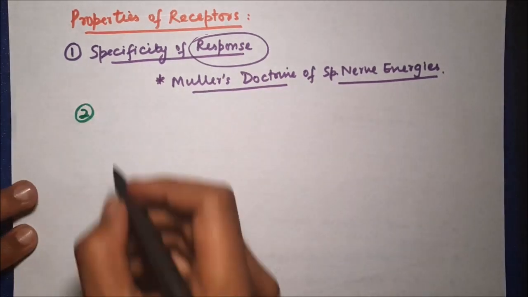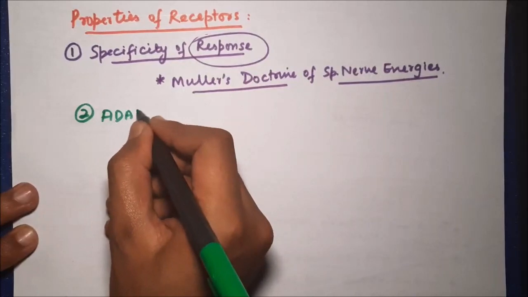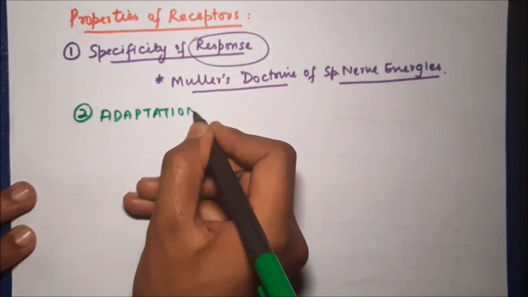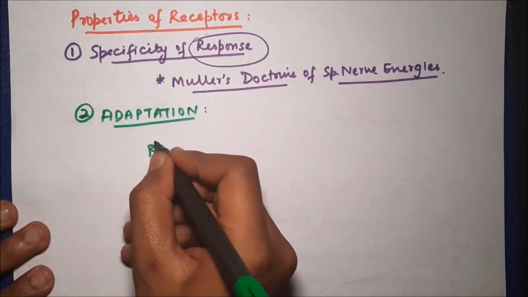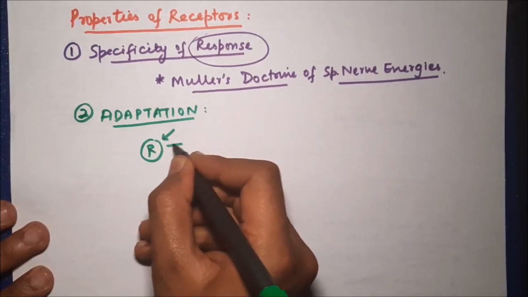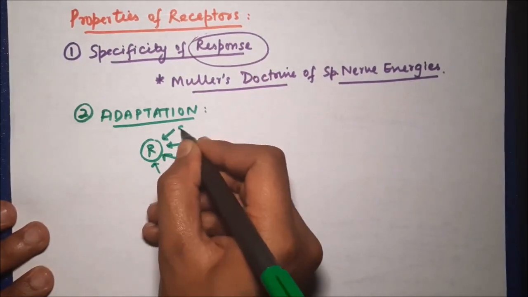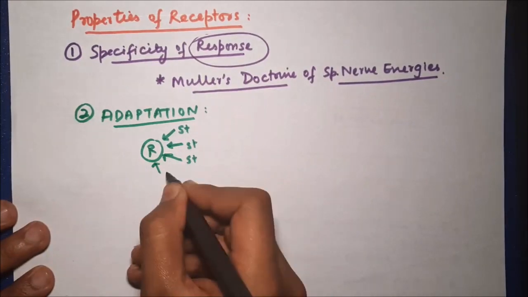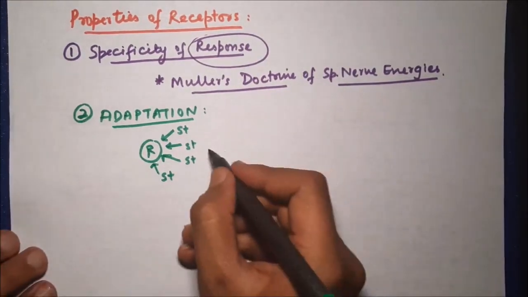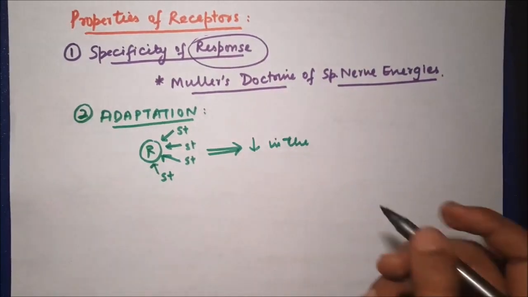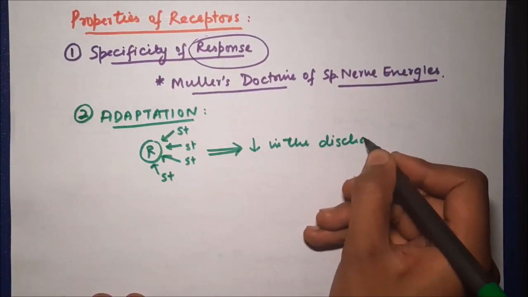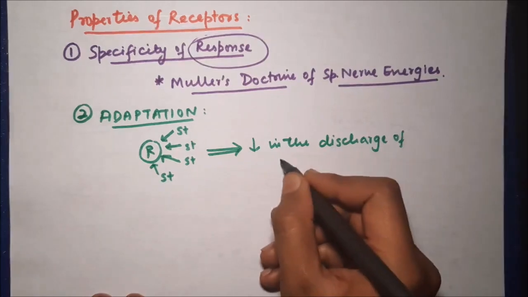Another important property of receptors is called adaptation. This is a very important property of receptors. Adaptation means, let us say this is a receptor and we apply a stimulus to it continuously for some time. When this stimulus is applied continuously, after some time there will be a decrease in the discharge from this receptor.